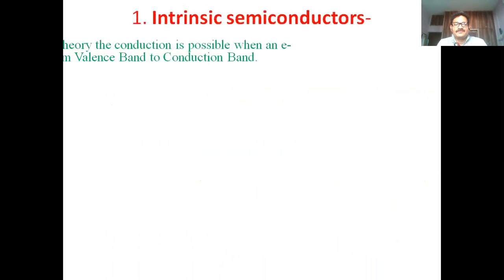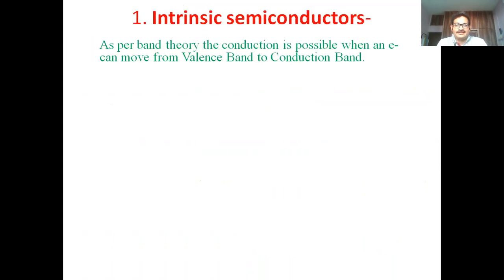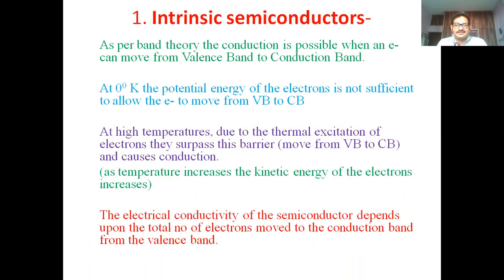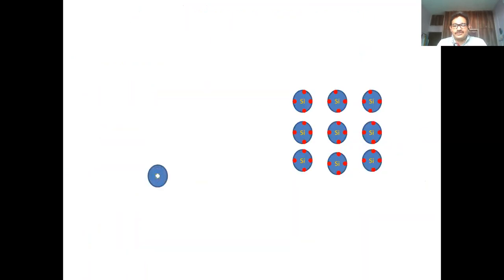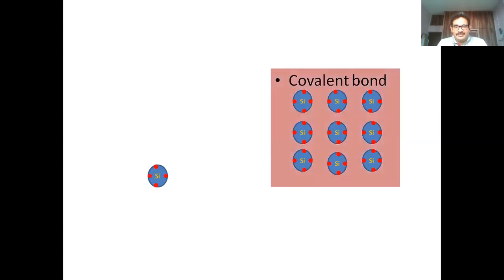This is the view. Silicon has 4 valency electrons. In a covalent bond, they are tightly packed.